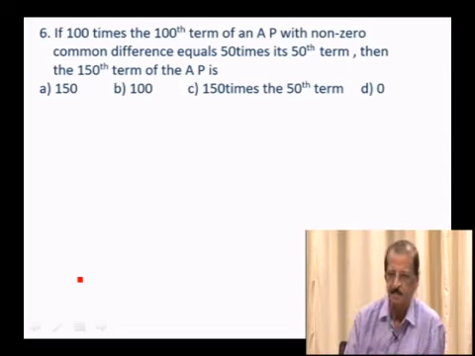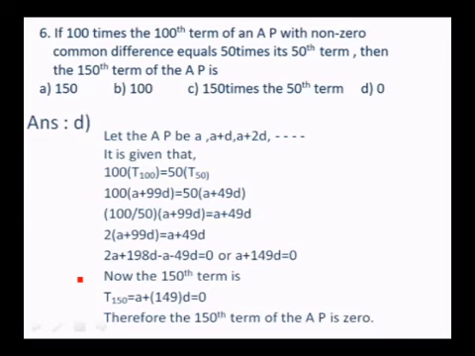So let the AP be a plus d, a plus 2d, etc. It is given that 100 into T100 is equal to 50 into T50. T100 ಗೆ ಫಾರ್ಮುಲಾ ಉಪಯೋಗಿಸಿದ್ರೆ a plus n minus 1 into d, 100 into a plus 99d is equal to 50 into a plus 49d. So 100 by 50, ಇದ್ರ ಕೆಳಗೆ 100 ಕೆಳಗೆ ತೆಗೆದುಕೊಂಬನ್ನಿ. 2 into a plus 99d is equal to a plus 49d. 2a plus 198d minus a minus 49d is equal to 0. So a plus 149d is equal to 0.